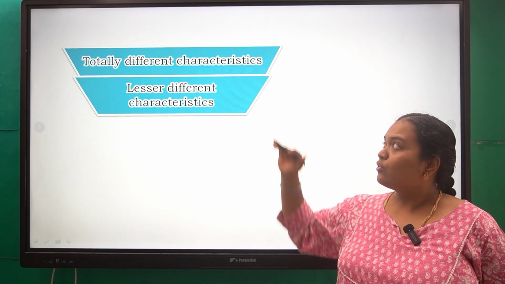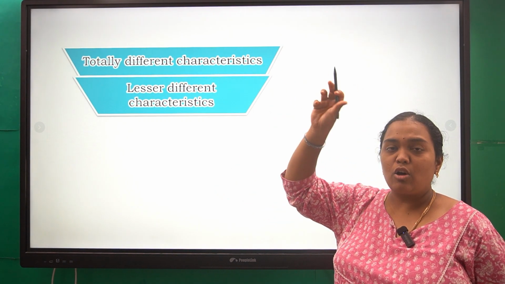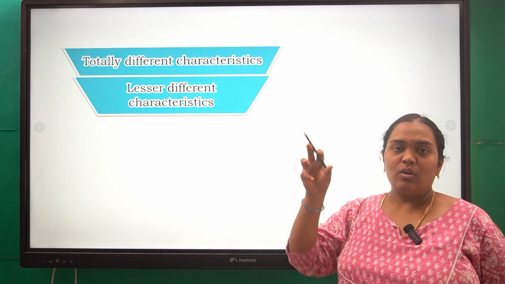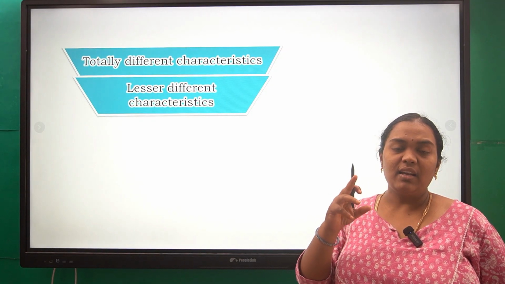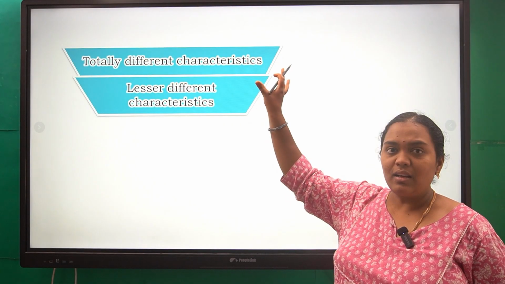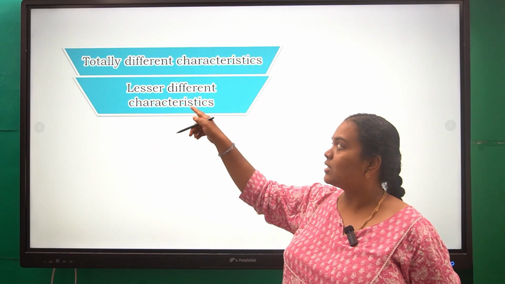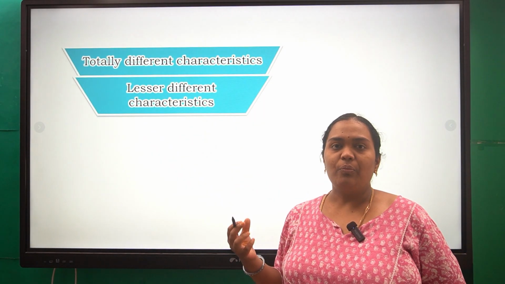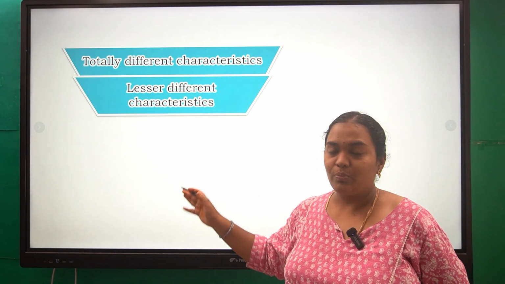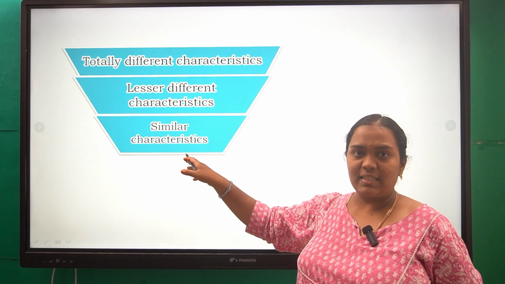In this classification, the topmost groups have a high amount of differences between them. So they are very far from each other and have the least amount of similarities. Under these groups, we again have smaller groups, where the organisms have fewer differing characteristics. So the differences in features slowly decrease as you go down the groups. First it was a high difference, then less compared to the upper group, then even less compared to that.